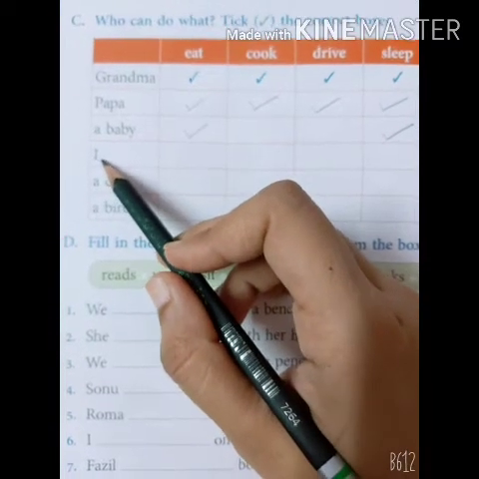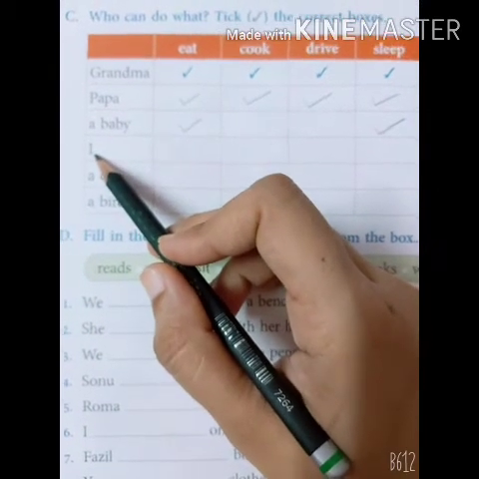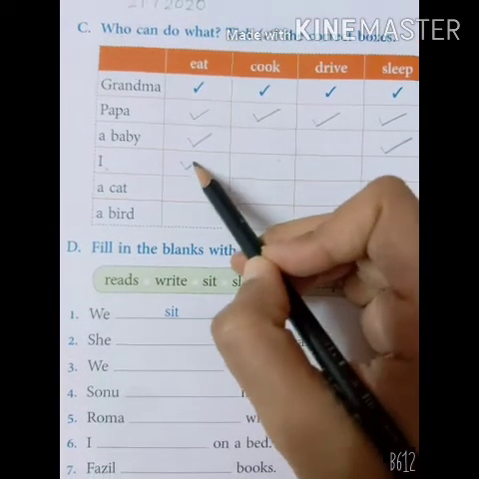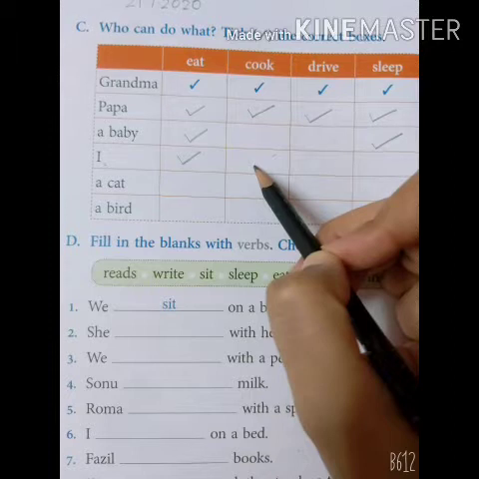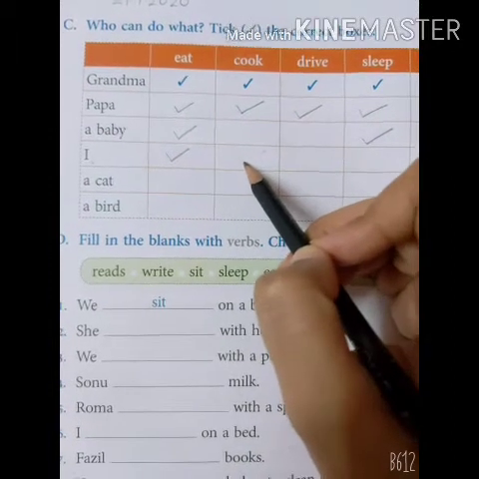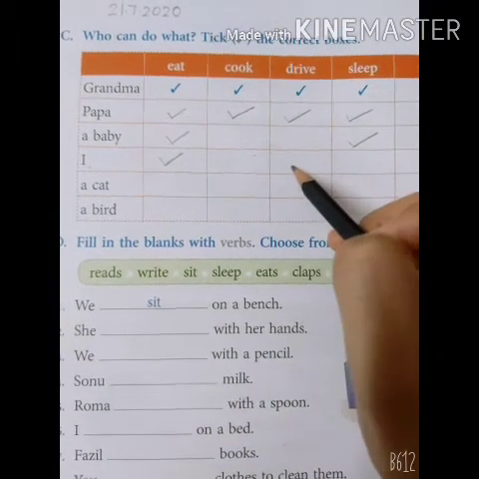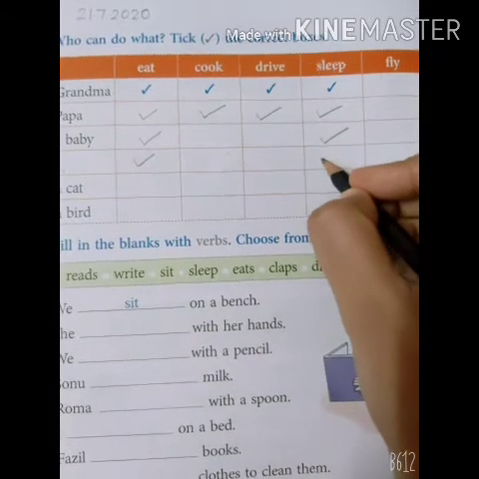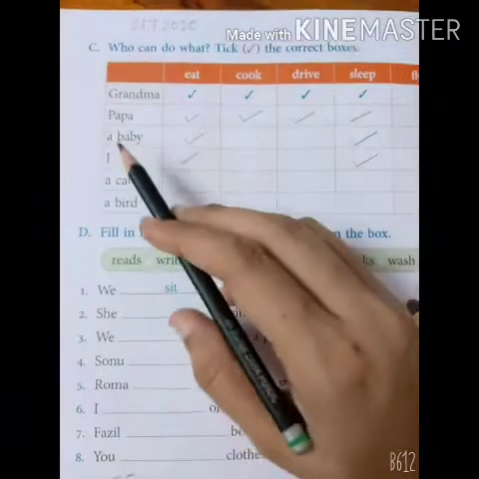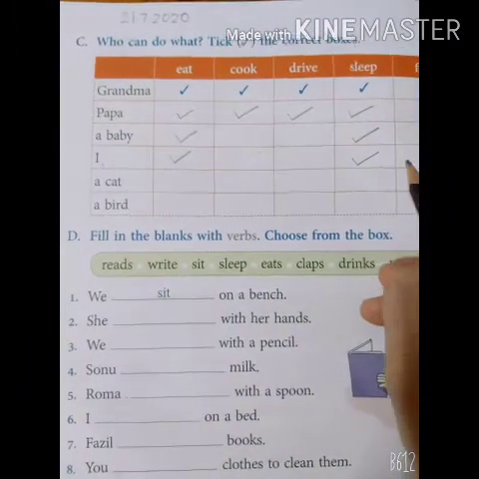Next is I. I means about yourself. आपको अपने बारे में बताना है. I can eat. Yes. I can cook. Can you cook? If you can't, so leave this column. Can you drive? No. Can you sleep? Yes. So we'll put a tick mark in this. Can you fly? No. So I means about yourself. आपको अपने बारे में इसमें कॉलम में फिल करेंगे.